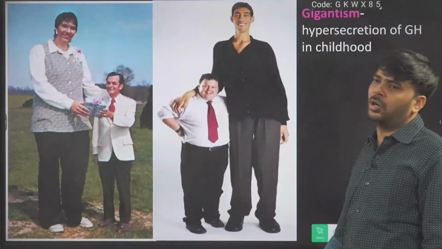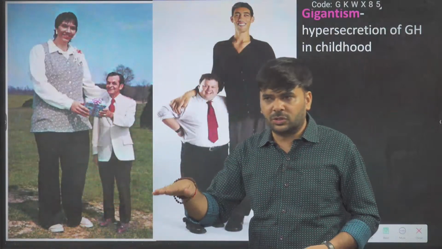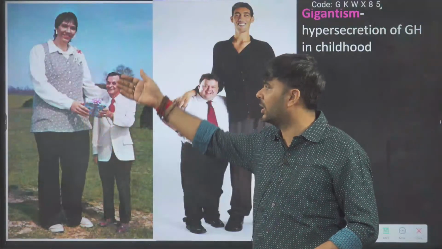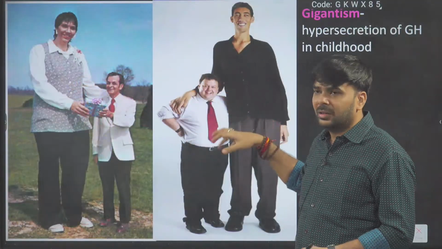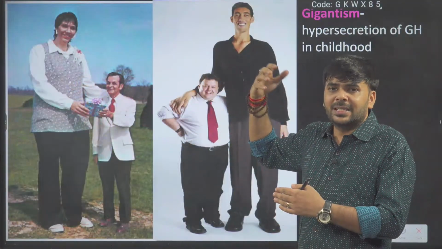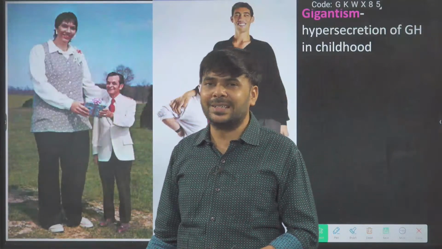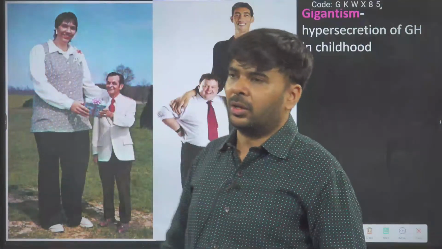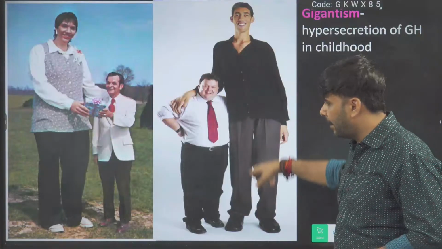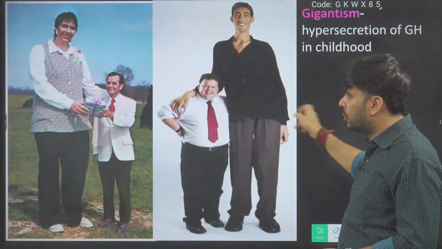Now more growth hormone: hypersecretion of growth hormone during childhood, when you are small. If more growth hormone is released, it leads to gigantism. These people are extensively taller as compared to those people, yes or no? It is called gigantism. Gigantic body, big body, 8 feet, 9 feet. Clear or not? Hypersecretion of growth hormone during childhood is called gigantism.